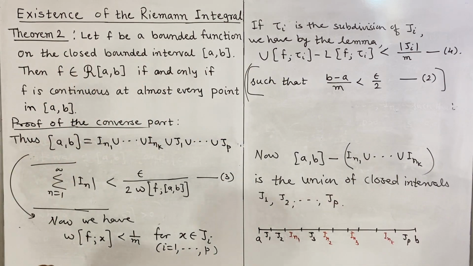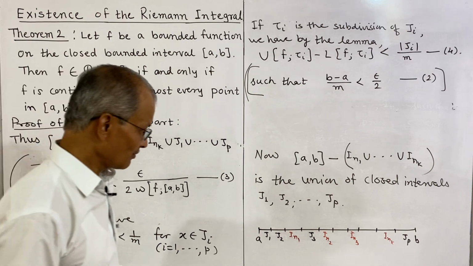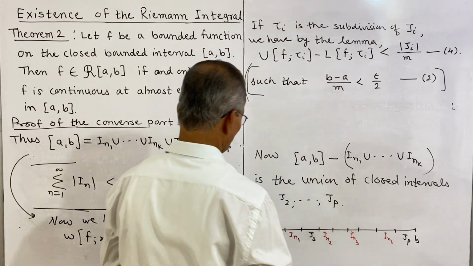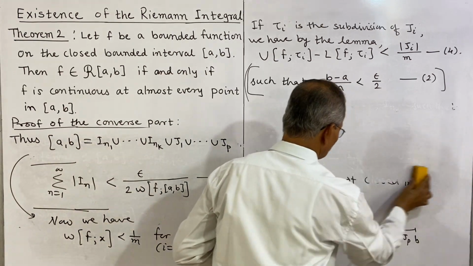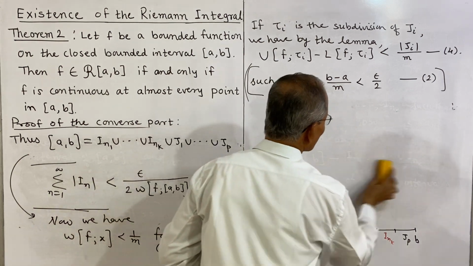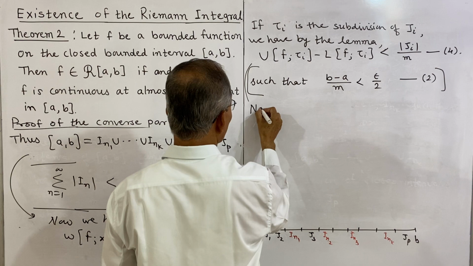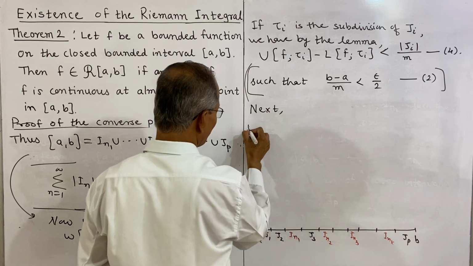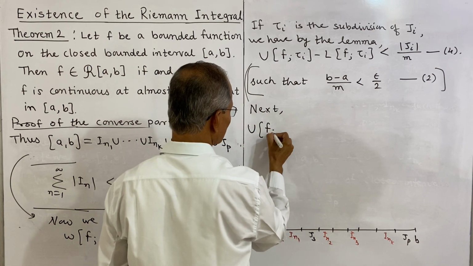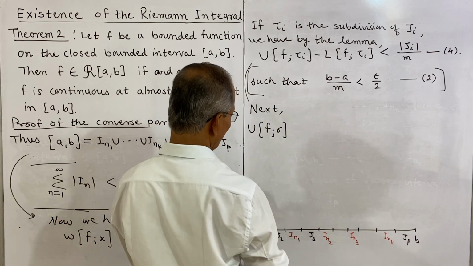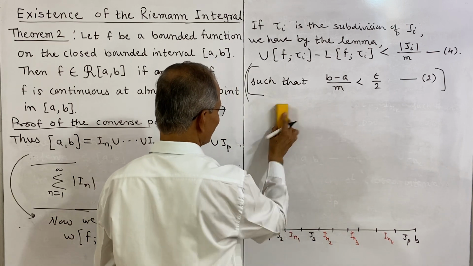So thus now we will consider the upper sum minus the lower sum on the whole interval a to b. Now we will have next upper sum of f on sigma. Further we should consider sigma as the subdivision.